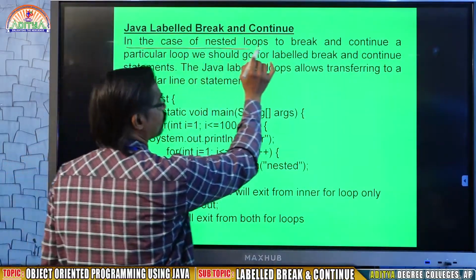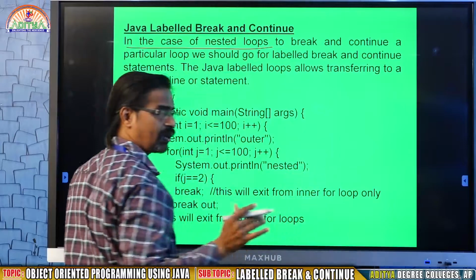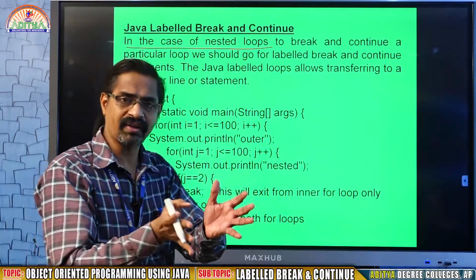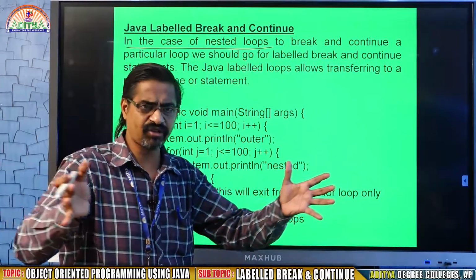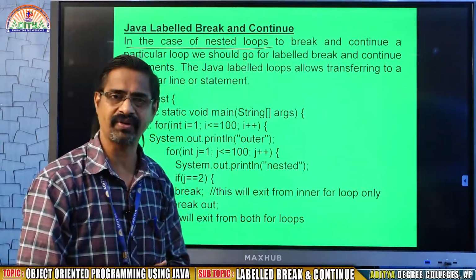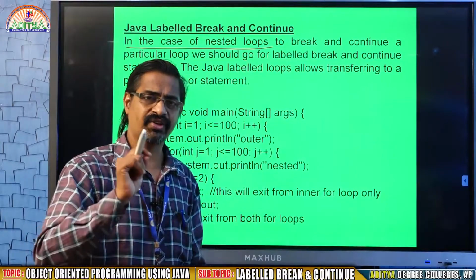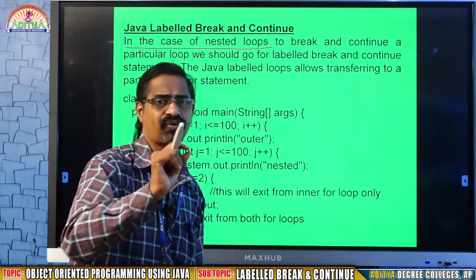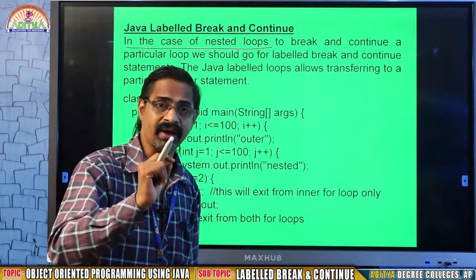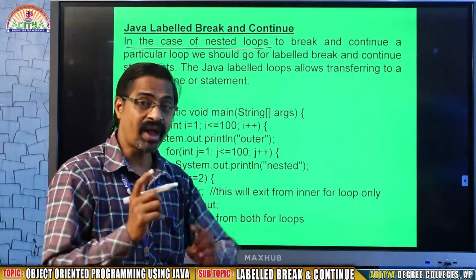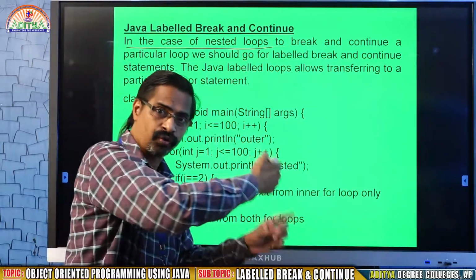In the case of nested loops, as I told you already, when a while statement contains another while, or a for statement contains another for, assume there are 10 different nested for statements. In a situation, I want to come out from a specific for statement. I want to exit, or break from the inner for loop and go back to the third for loop.